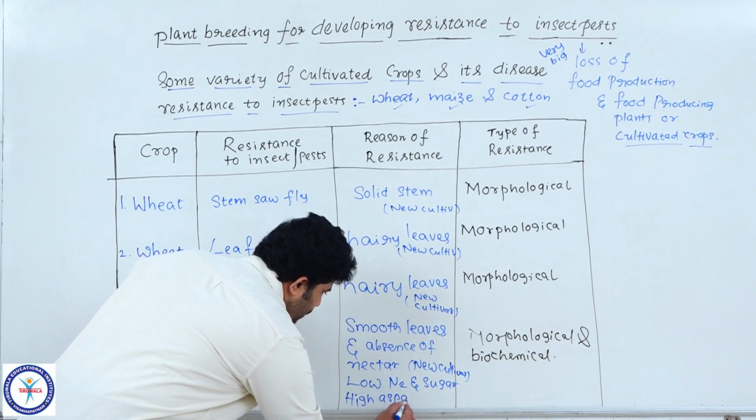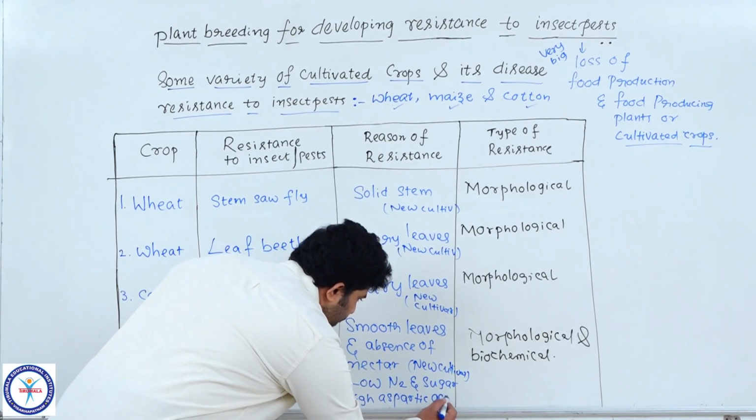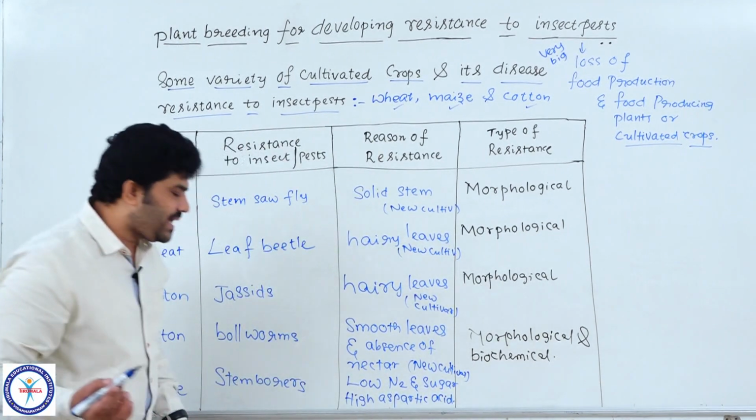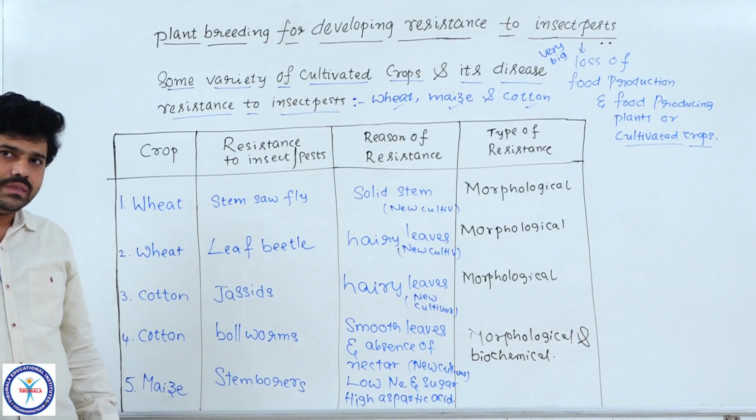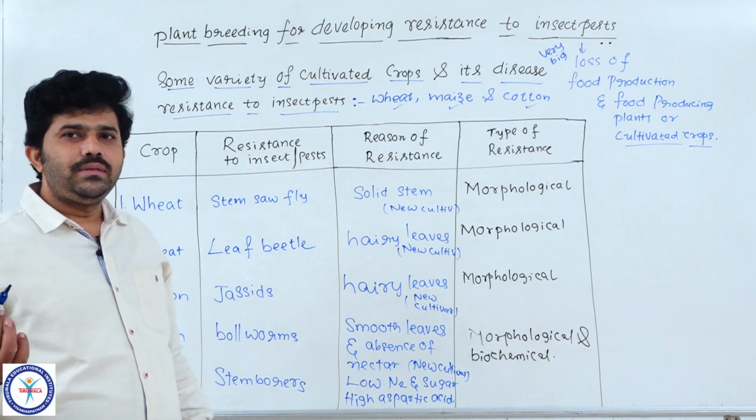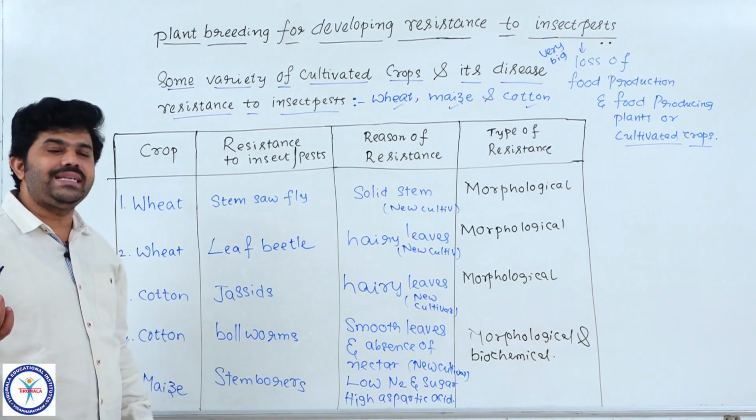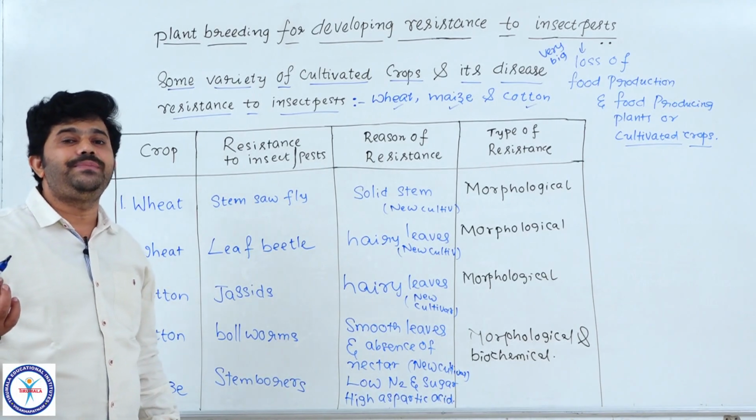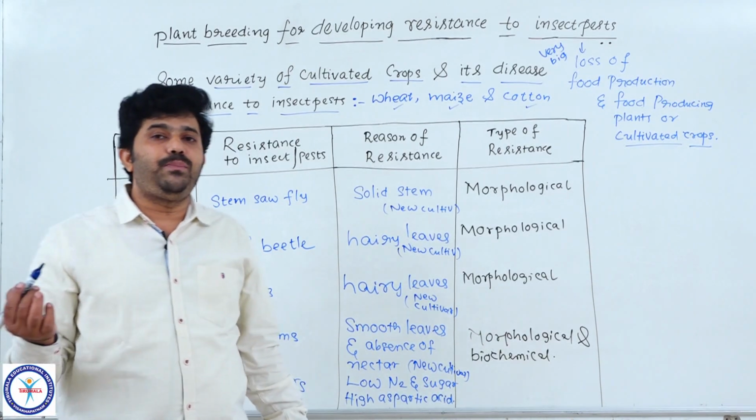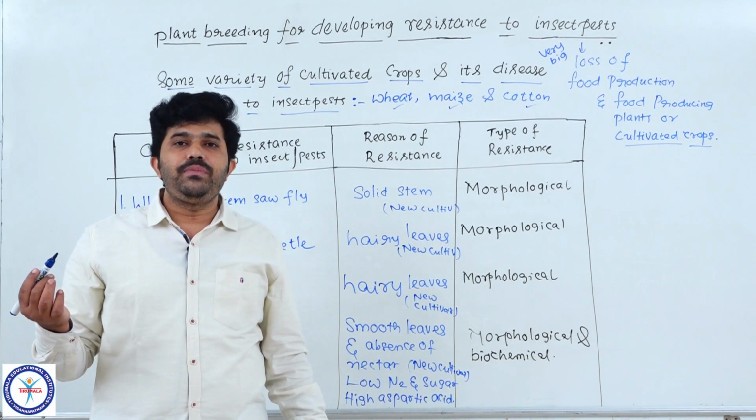high aspartic acid. What is aspartic acid? You know very well. What is aspartic acid? Tell me. What is aspartic acid? Aspartic acid is an amino acid. Amino acid which is very much important for making proteins. You know very well. Okay?